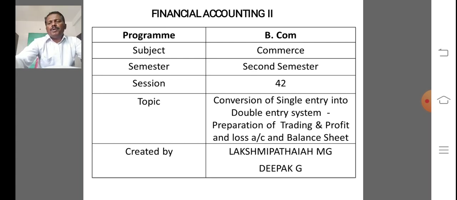In step B, preparation of final accounts under double entry system, with the help of the information provided and ascertained as explained in step A. So finally we prepare trading and profit and loss account and balance sheet of the concern at the end of the year.